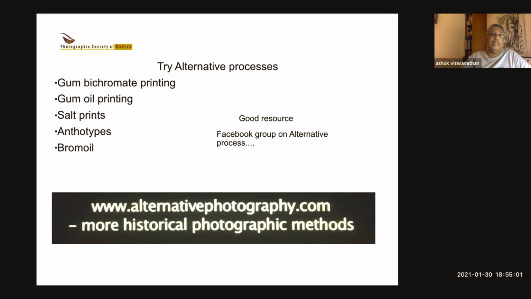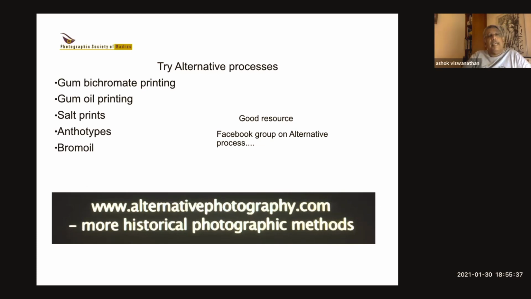The same way salt prints. These are basically silver nitrate prints, where you coat a piece of paper with liquid silver nitrate, let it dry, expose it, and you get very, very beautiful black and white prints. And some of the salt prints that I have seen are really fantastic. The only thing is, it's something you should try in a dark room and not at home, because if you spill silver nitrate, it leaves a black mark in your wash basin or wherever you're working. It will never come off. So you won't be too popular with the wife. So try it in a dark room.